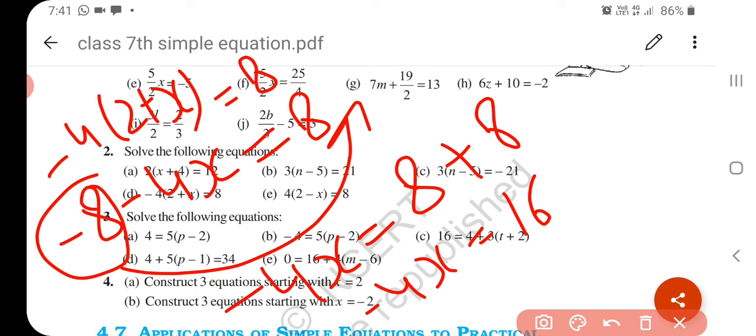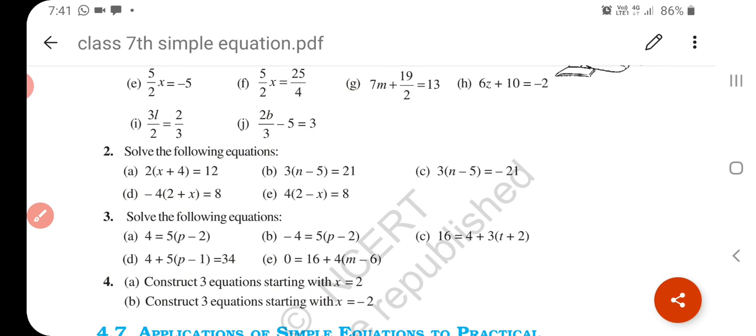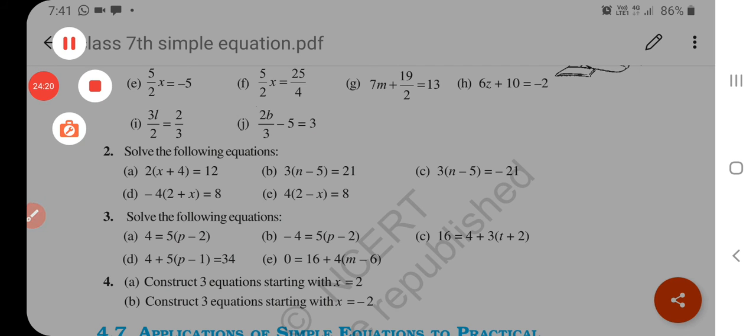Now here minus 4x is in multiplication, so when we transpose it, it becomes a division. So x is equal to 16 divided by minus 4. Means you have to write 16 upon minus 4. 4 ones are 4, 4 fours are 16. So your value is x is equal to minus 4. Understand? This type you have to solve question number 2. Question number 2, this type you have to solve.